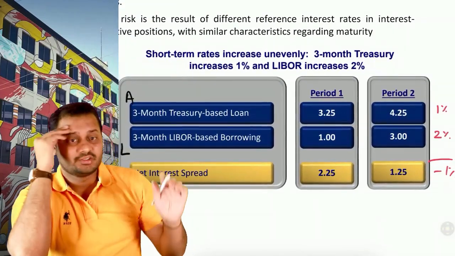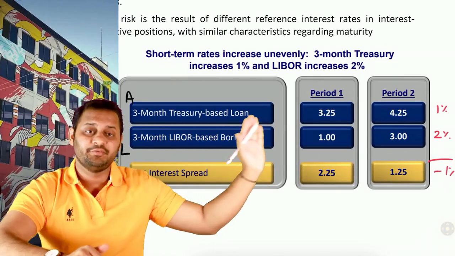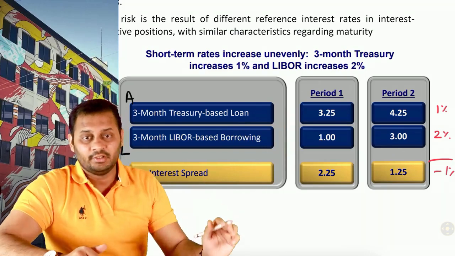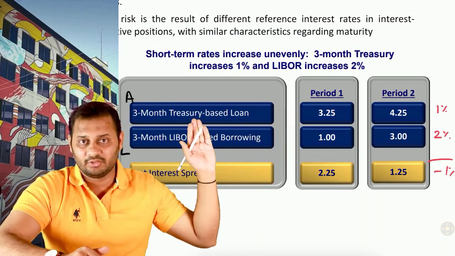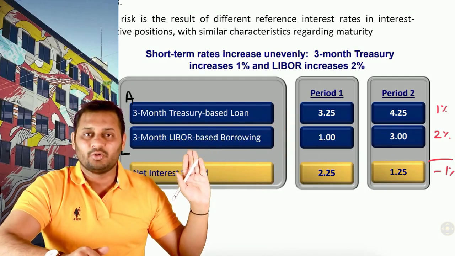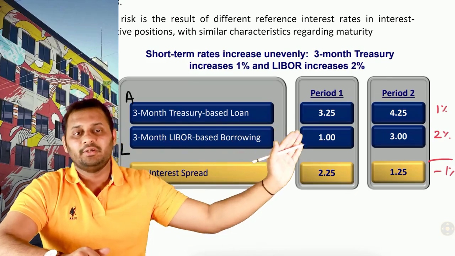Let's have a look at this. This is a 3-month Treasury based loan. This is an asset to you on which you are earning 3.25%. And this is 3-month LIBOR based borrowing. So this is a Treasury based loan, and this is LIBOR based borrowing. Both the bases are different in assets and liabilities. So on the liability you are paying 1%.